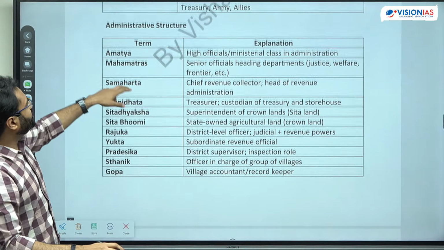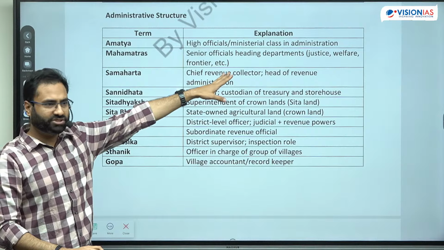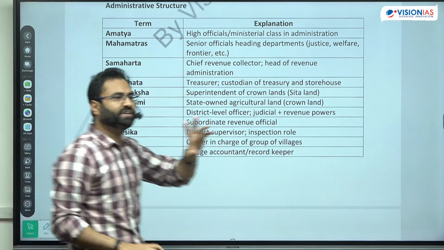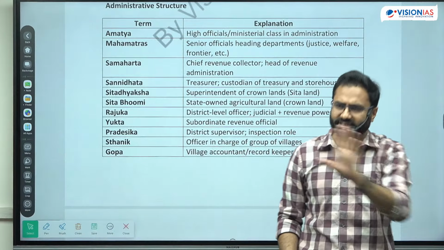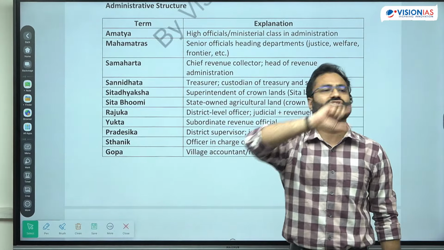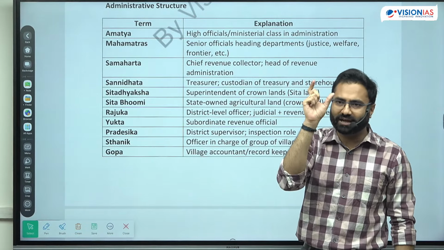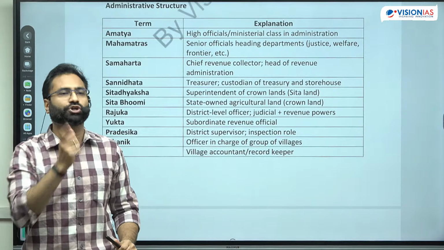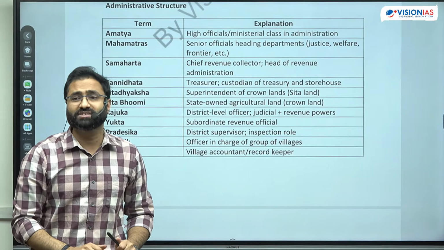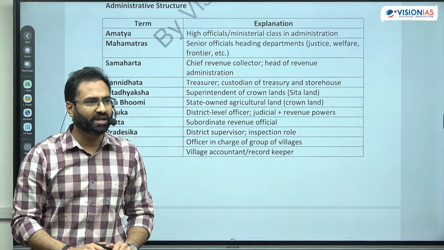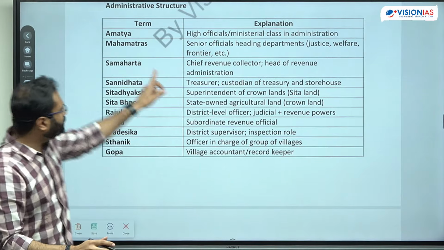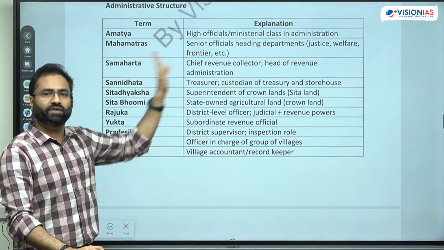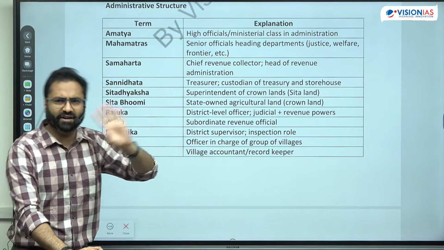Then there is administrative structure. Amatya used to be the ministers. Then there are certain higher officials known as the Mahamatras. Now, difference between Amatya and Mahamatras is not that significant, but generally Amatya are the general type of ministers. Mahamatra are the specific type of minister. जैसे some Mahamatra were appointed for the propagation of religion, so they were known as Dhamma Mahamatras, है ना. कुछ for economic purposes. So if that is appointed for specific department, justice, welfare, frontier, so they were attributed with the Mahamatras. ज़्यादा difference नहीं है.